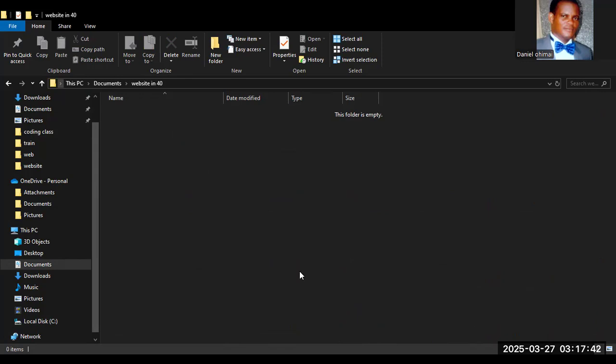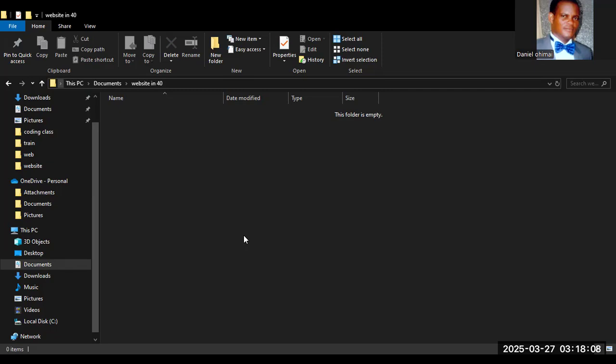So the next thing I want to do is go to Visual Studio Code. It is where we write our code, and we make our code fast with the writer. The reason we use Visual Studio Code is because it helps us. Sometimes Visual Studio Code knows what you want to write, so it will give you suggestions.